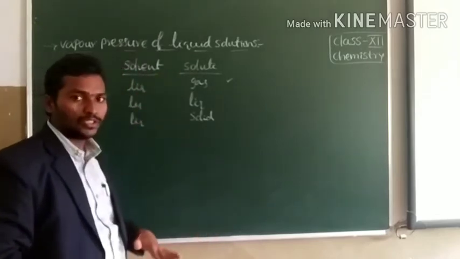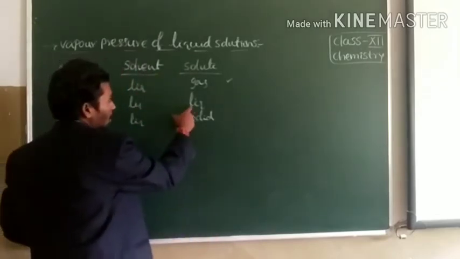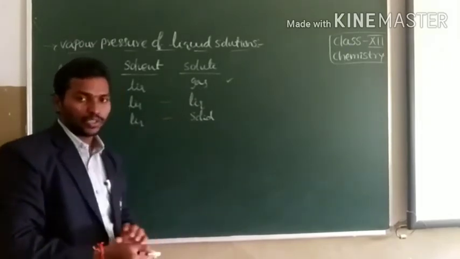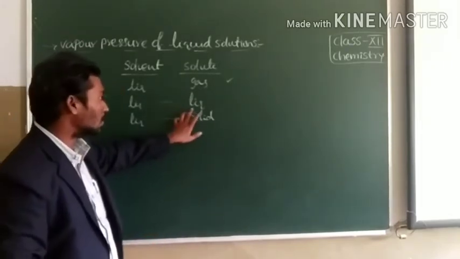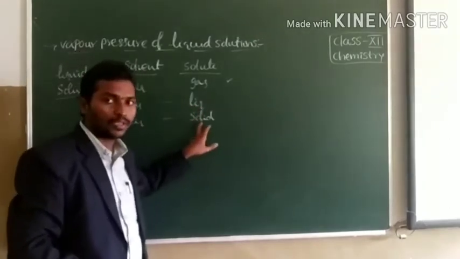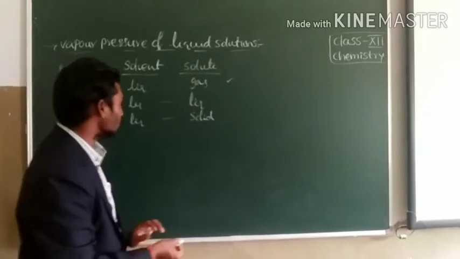In this session, we are going to talk about liquid-liquid solutions and solid-liquid solutions. That means solubility of liquid in liquid and solubility of solid in liquid.